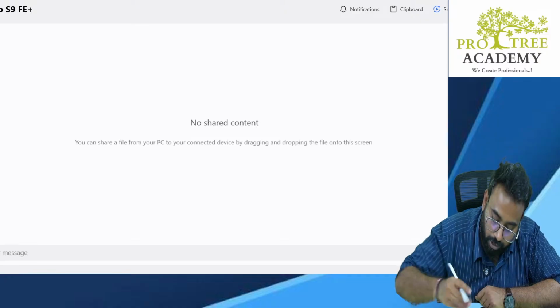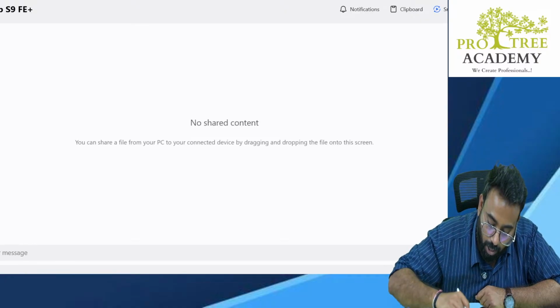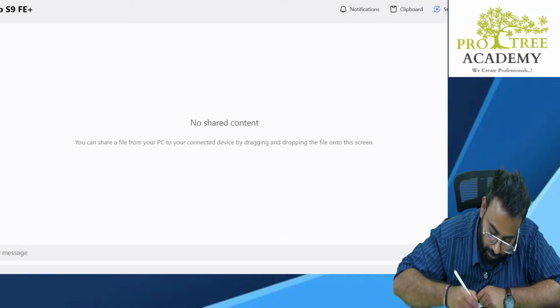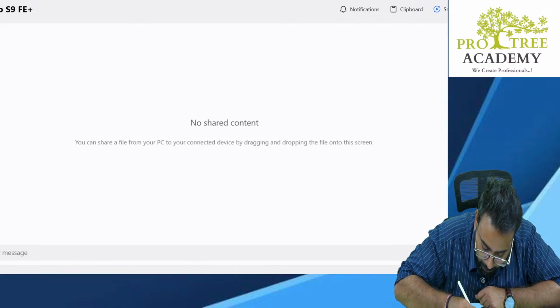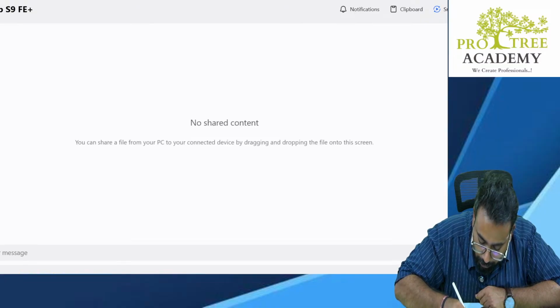So if you want to show the journal entries, how the journal entries will look like, see here. First journal entry, loss due to fire 10,000, to purchases 10,000.